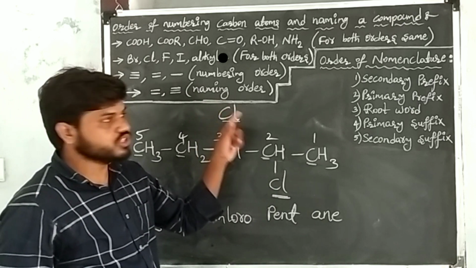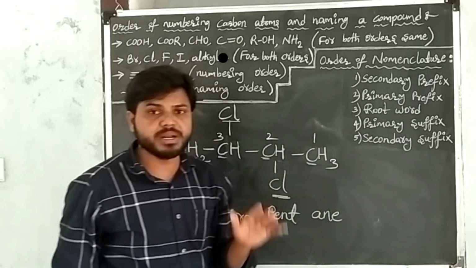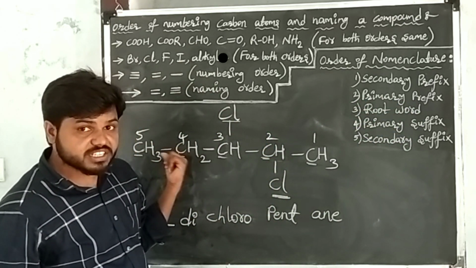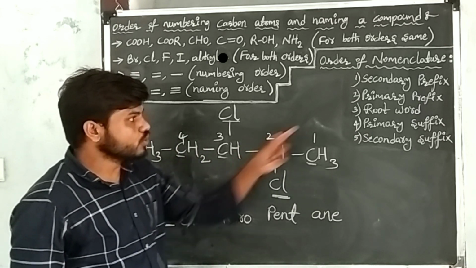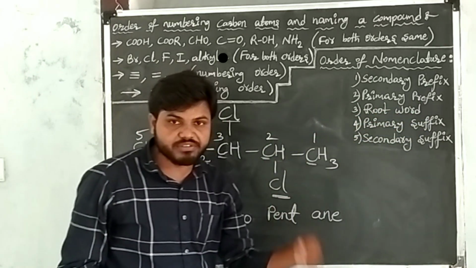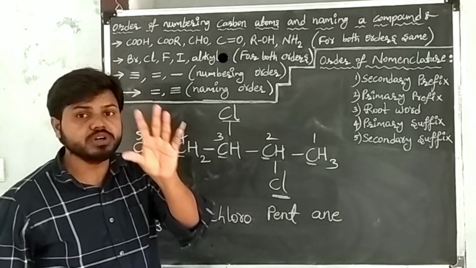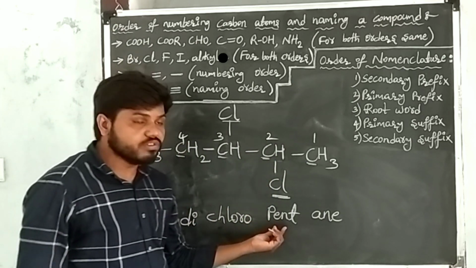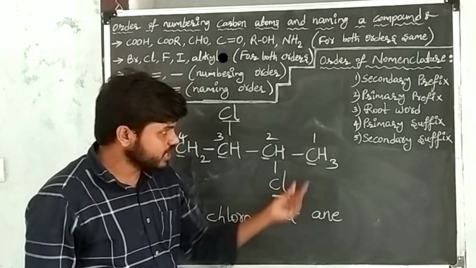After writing this substituent, go to the primary prefix. The primary prefix here is cyclic, but cyclic is not present. So go to the root word. Root word means the number of carbon atoms in the given carbon compound. There are 5 carbon atoms there. The root word of 5 carbon atoms is what? Pent. I have written the root word.